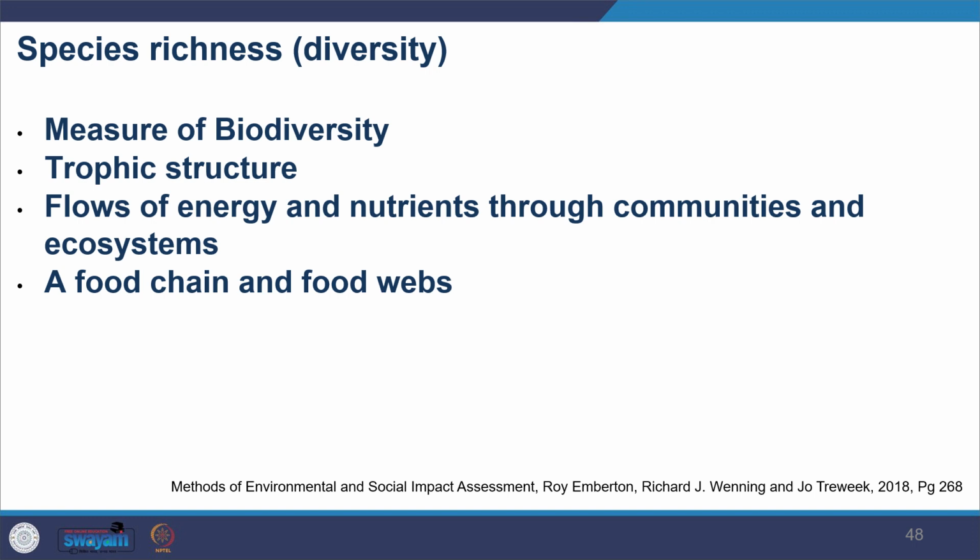And you also measure the trophic structure. You also look at the flow of energy and nutrients through communities and ecosystems, so how each one is important there and what kind of role it is taking. And then you also identify the food chain to understand these energy routes. It's very important to have this understanding because it helps you to develop mitigation strategies.